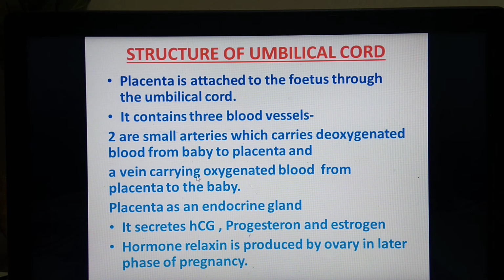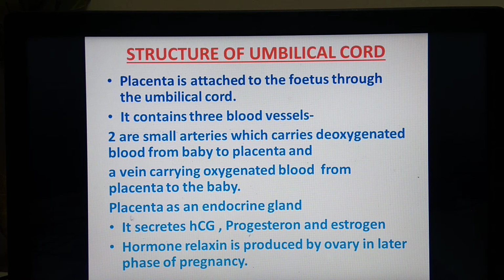The placenta is attached to the fetus through the umbilical cord and it consists of 3 blood vessels. Of these, 2 are small arteries which carry deoxygenated blood from baby to placenta, and there is a vein which carries oxygenated blood from placenta to the baby.